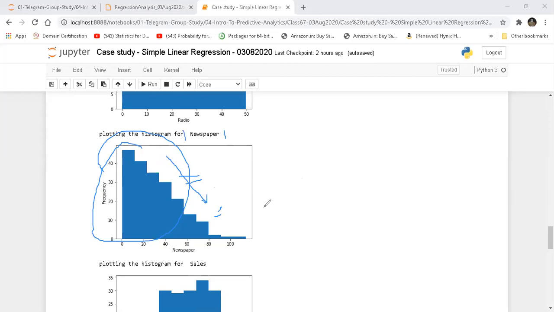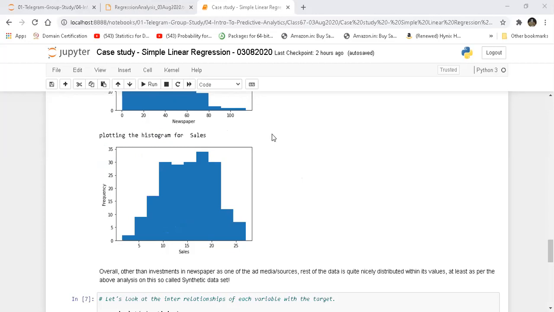When you do EDA, you'll come to know what kind of properties the columns have, which we can keep in mind when we do predictive analytics. Then we looked into the sales. We can see a somewhat linear kind of graph going on over here.